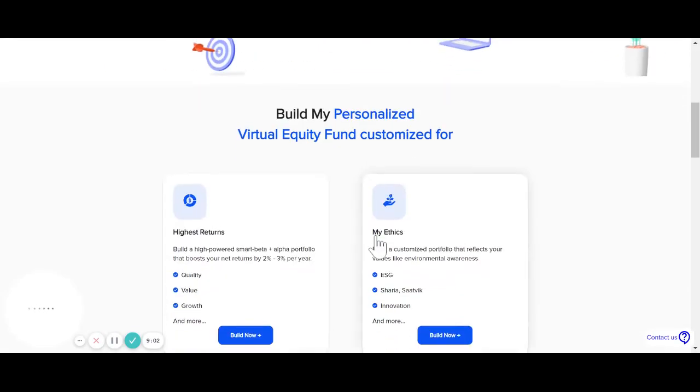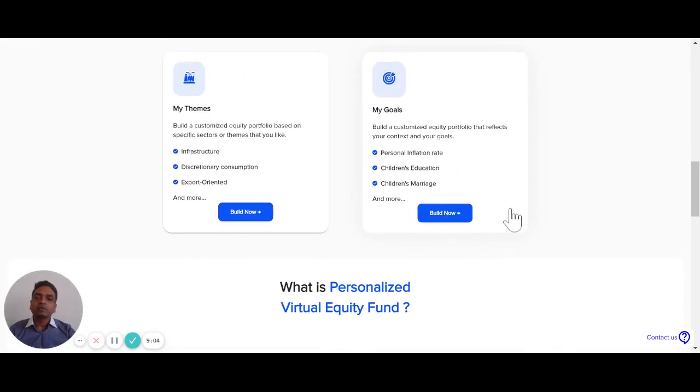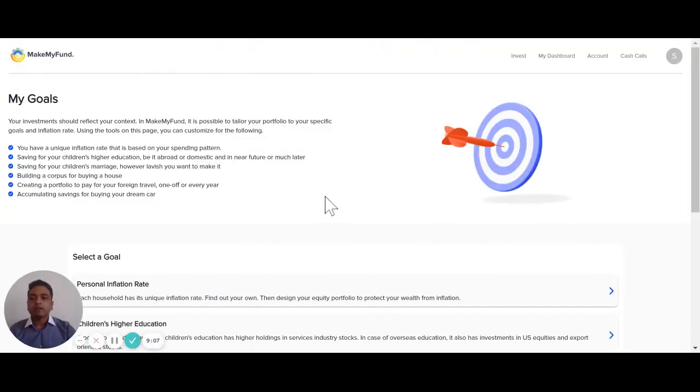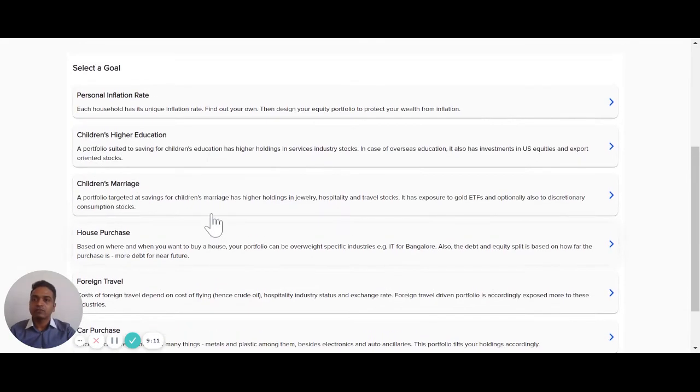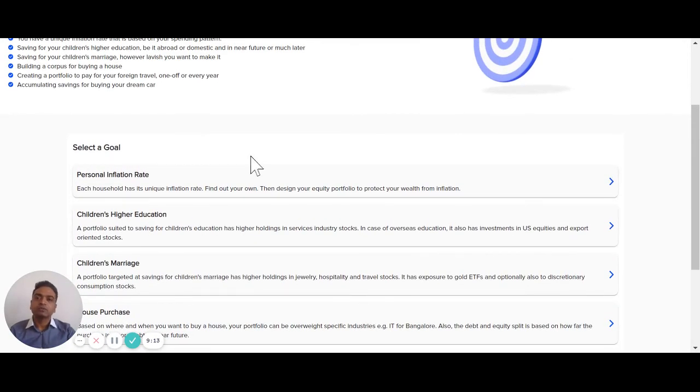When it comes to goals, the obvious most common goals are essentially retirement and children's education and marriage. We also added house purchase, foreign travel, etc. for less savvy customers who just want to build towards a goal, don't care about alphas and betas.